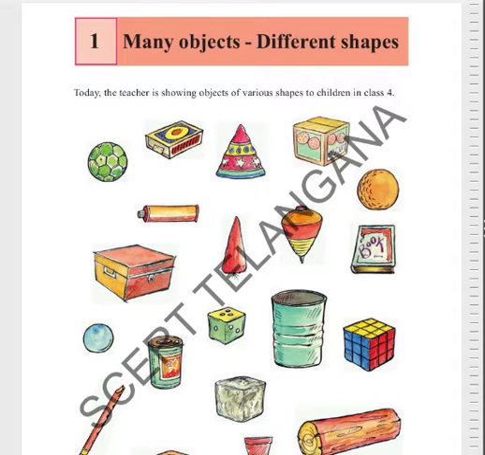Now see, here so many objects are there and different shapes are there. Today the teacher is showing the objects of various shapes to the children in class 4th, and these are all at your home. You can find all these objects and they are in different shapes.